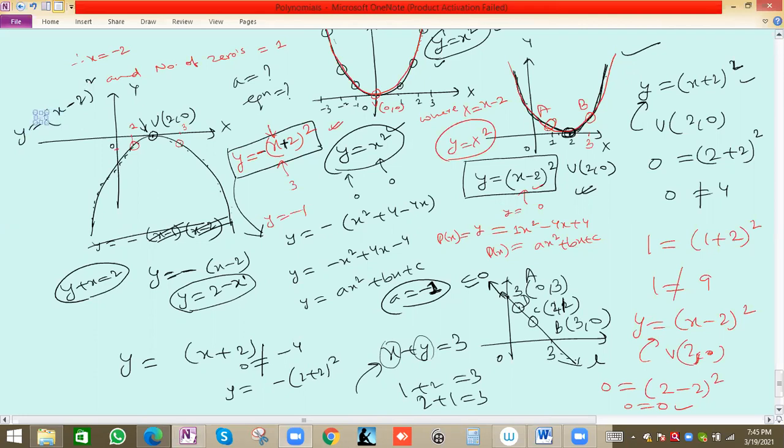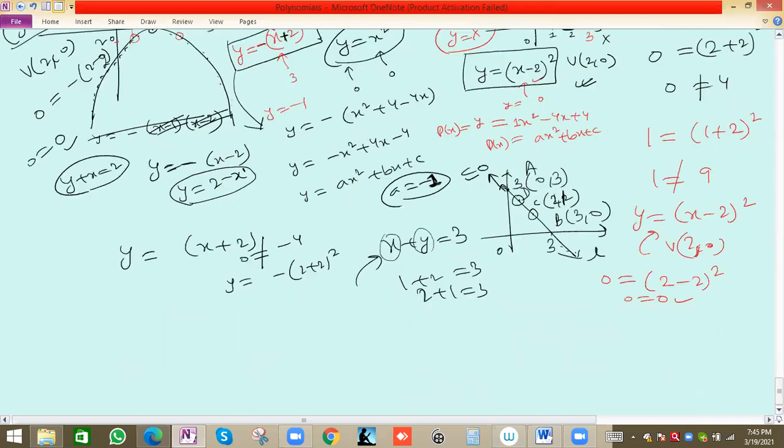See, y is minus (x minus 2) whole square. Minus is because the graph of the parabola is opening in downward direction. And now we can check the point (2, 0), the vertex point, in the equation. If we take x as 2 and y as 0, then minus (2 minus 2) square is 0, equal to 0. So that means it is satisfying, so this is the correct equation of the parabola. Minus is for opening in downward direction, and x minus 2 because it is shifting to the right hand side. By how much amount is it shifting? 2. So we can take x minus 2.